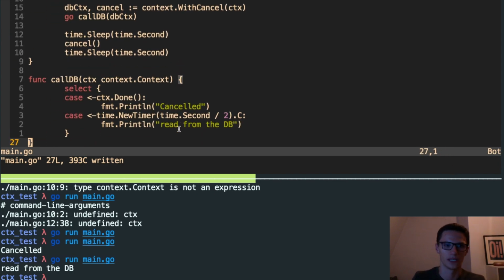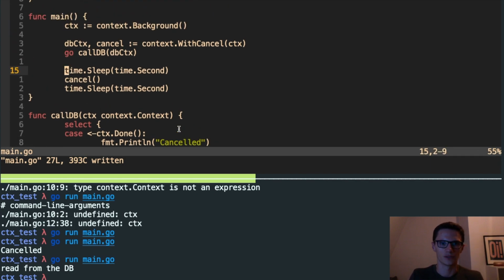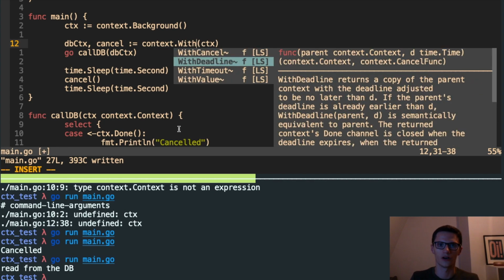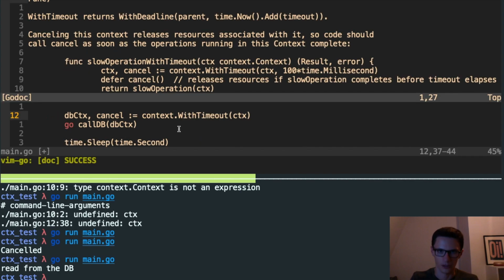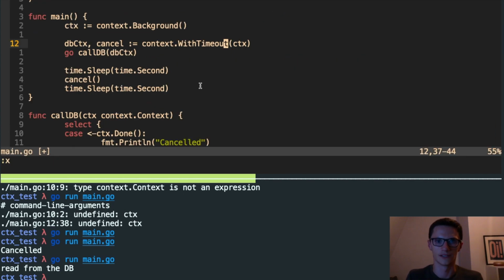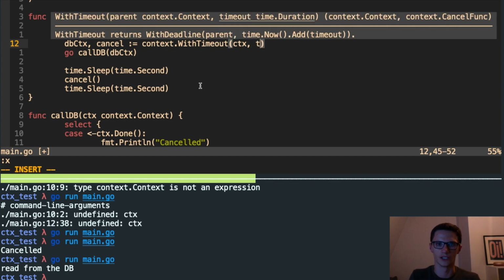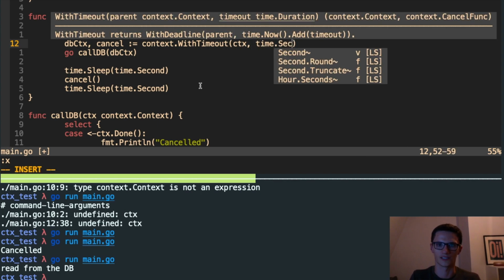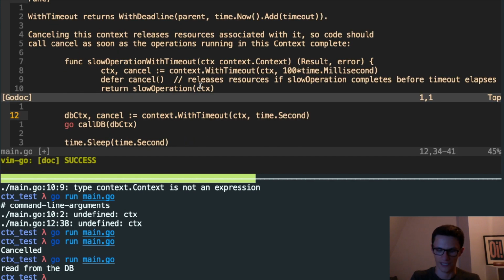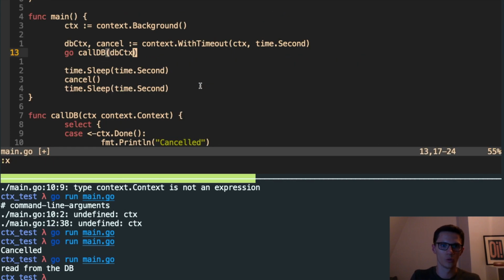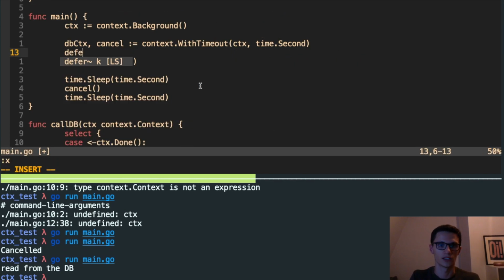Okay, so that's a kind of contrived example where we're doing this cancellation ourselves, but the context allows you to be a little bit smarter than this. Instead of setting a context with cancel, let's define one with timeout. If I show you the signature of a timeout, it takes the parent context, which is going to wrap just like before, and a timeout duration. This time we can pass in a duration, just like before we were passing in this second. It also returns a cancellation function, which you should always defer to cancel anyway.